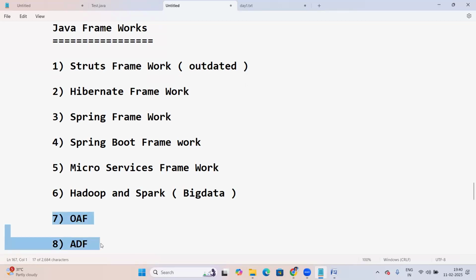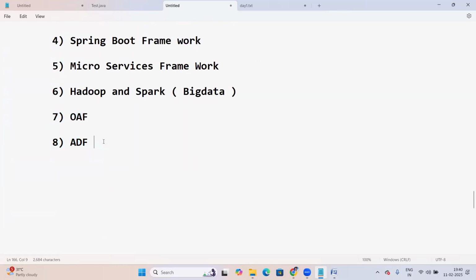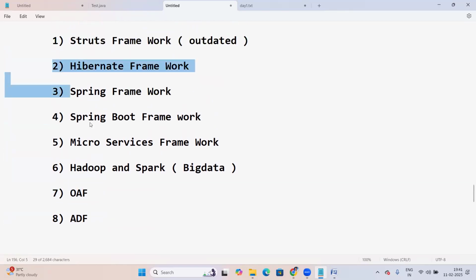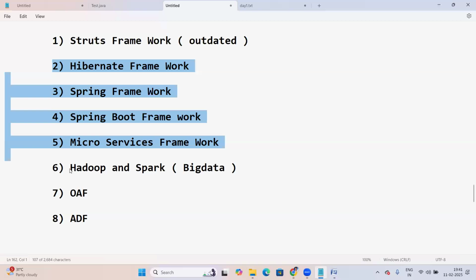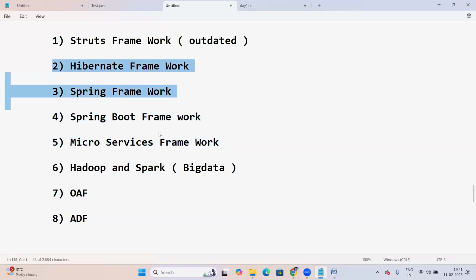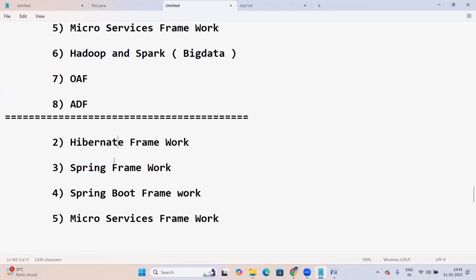That is for Oracle ERP. These are used with Oracle ERP. That is different. Next, the EBS framework, like that. There are more than 20 frameworks in Java, but mostly used ones are these. Hadoop is a different stream, and OAF and ADF are different here. So these are the Java main frameworks. In Java application development, mainly these frameworks are used: Hibernate, Spring, Spring Boot, and microservices.